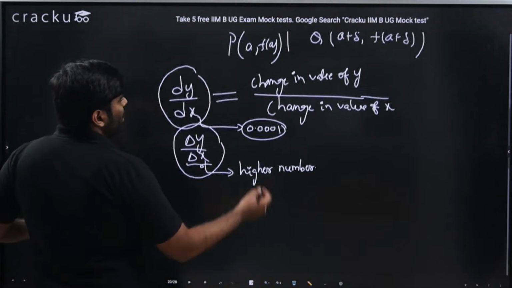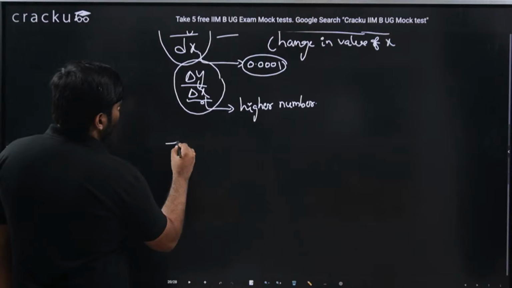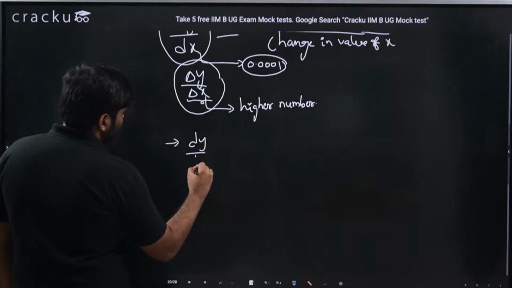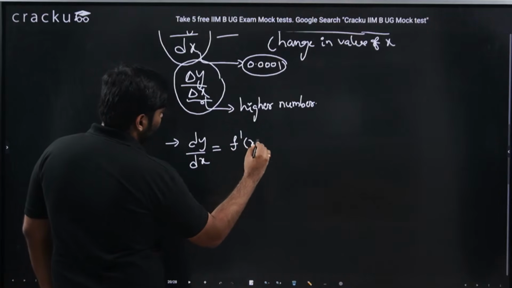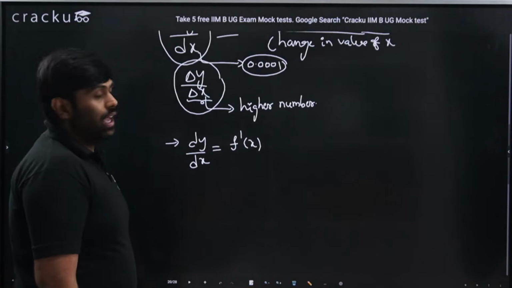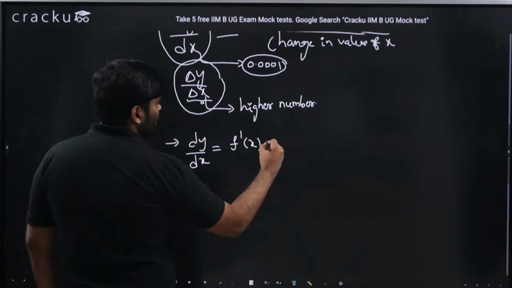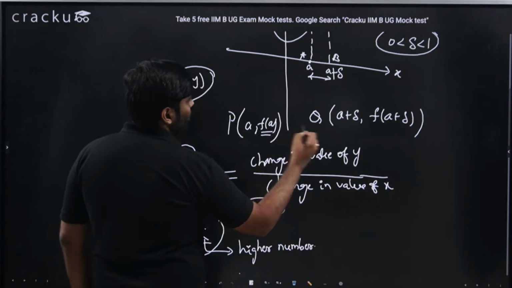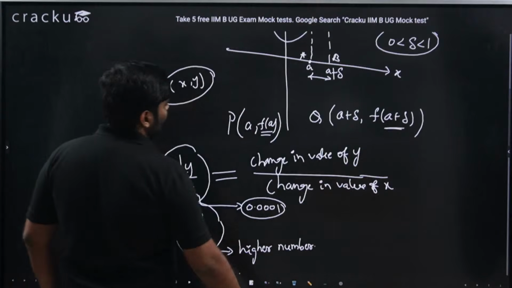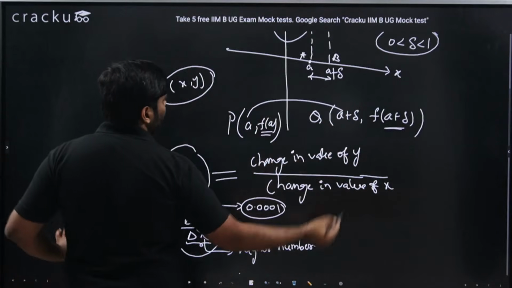So in the case of derivative, we are discussing dy by dx, or this can also be f dash of x, f of x derivative. This is nothing but change in value of y by change in value of x. We know the value of y is changing from f of a to f of a plus delta when x is changing from a to a plus delta.